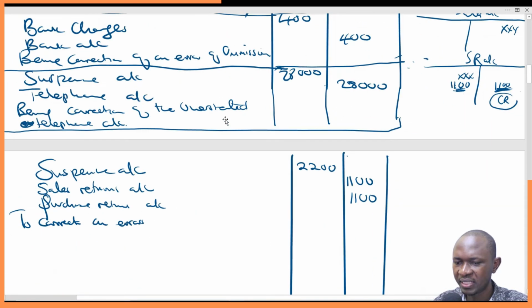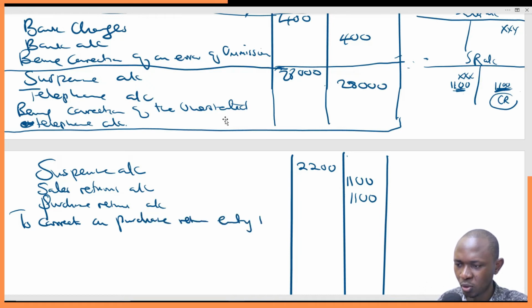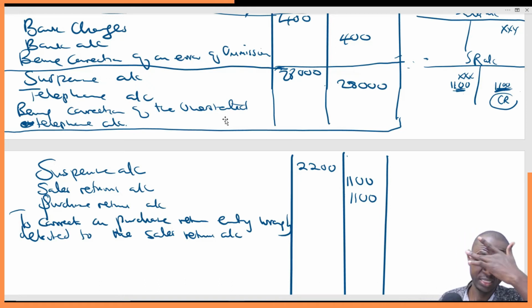To correct a purchase return entry wrongly debited to the sales returns account. So that will be our narrative, and then we close this.